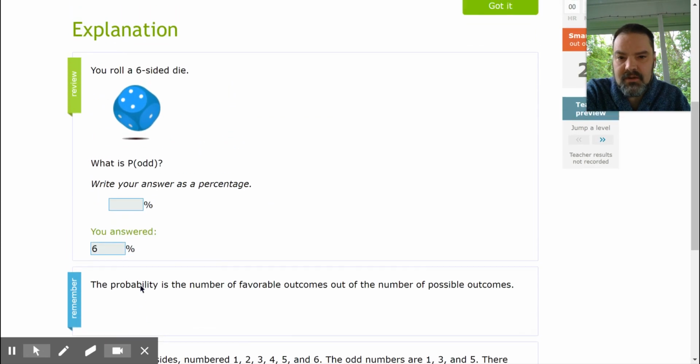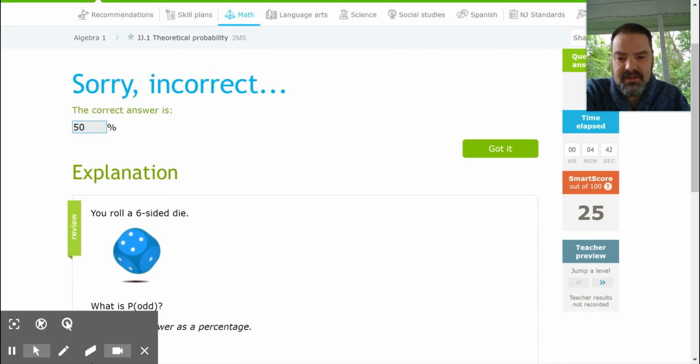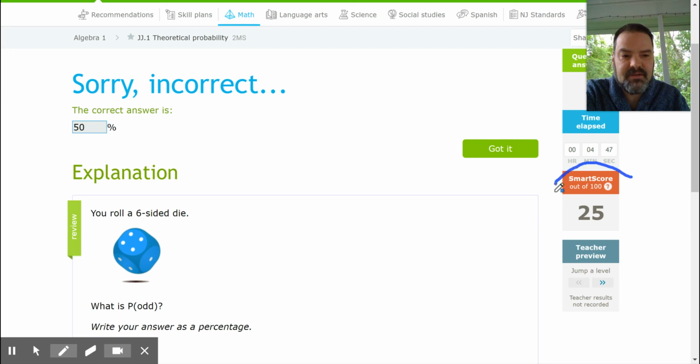So if you do get it wrong, please do take the moment to look at it. And you guys can definitely do this. I'd like to see these scores up around 100. If you don't get there, it's okay. You can still pass, but I think that this is good practice to review the basic concept and get us ready for that quiz that we're going to have next week.